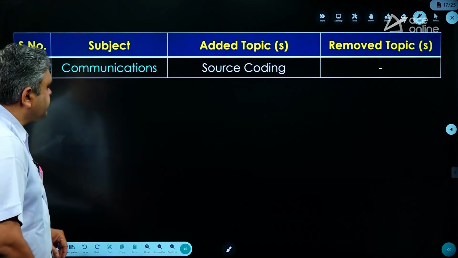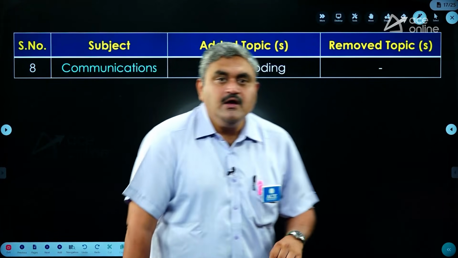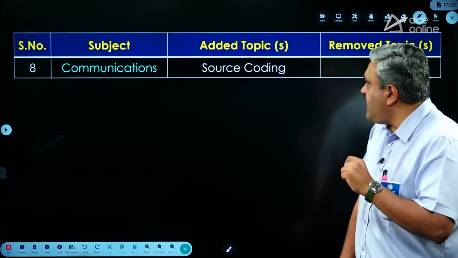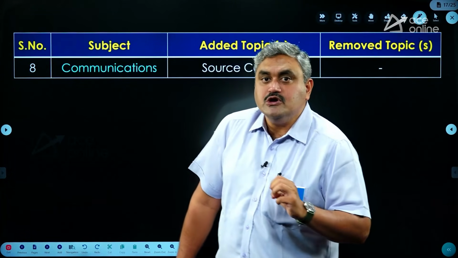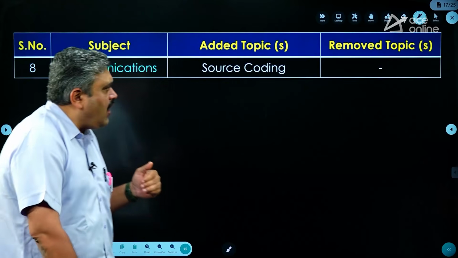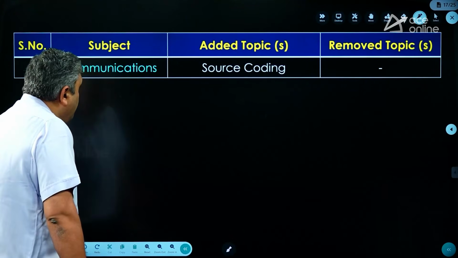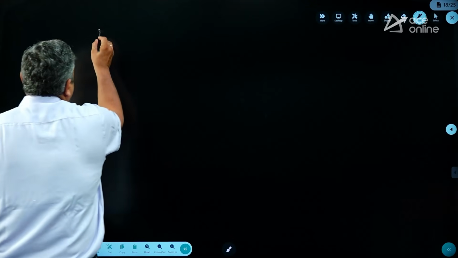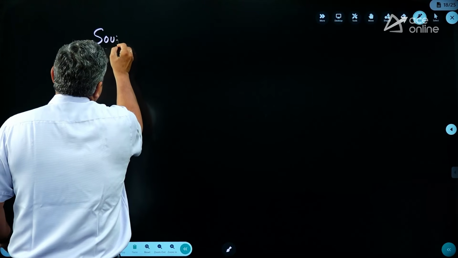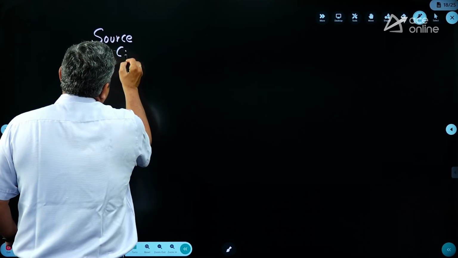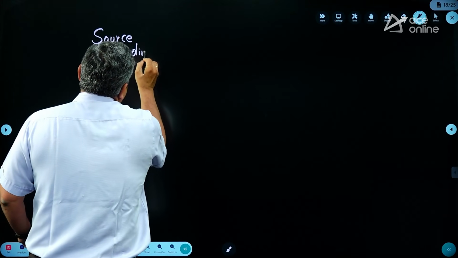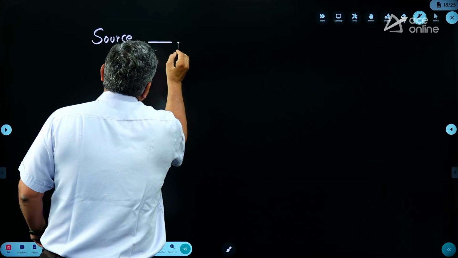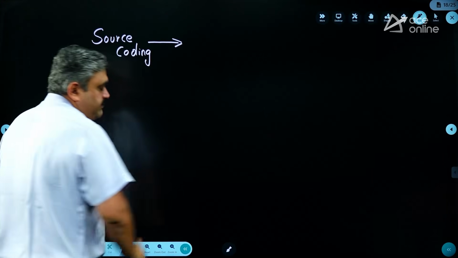Now coming to the next subject, communication systems. In communication systems, he has added one topic called source coding. So already we have channel coding. One more area that he has added here is source coding techniques. When you refer to source coding, that means before doing the transmission, you are using coding there.